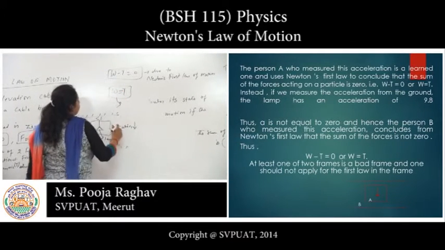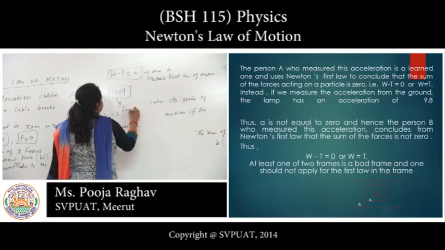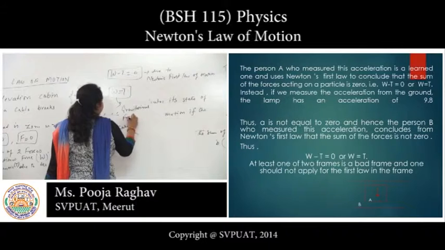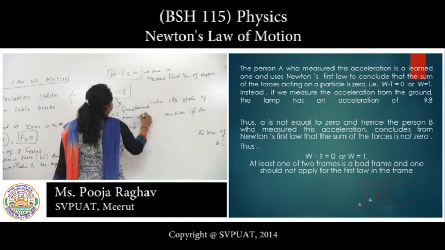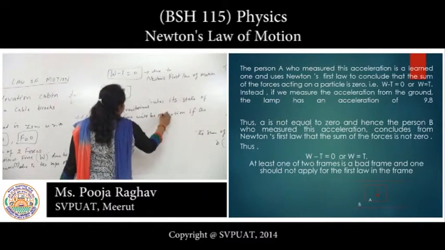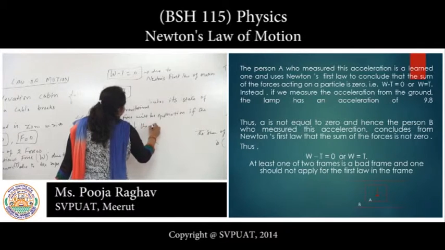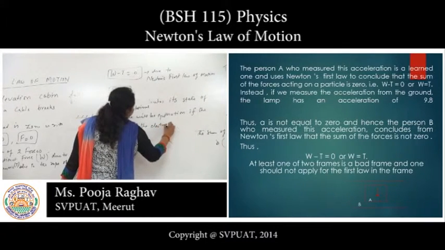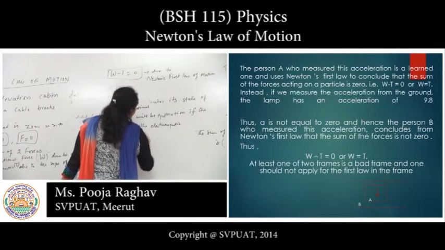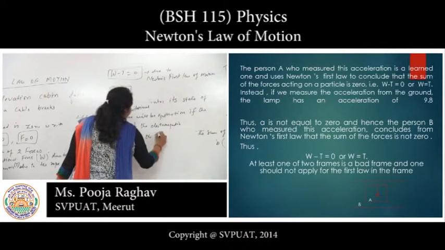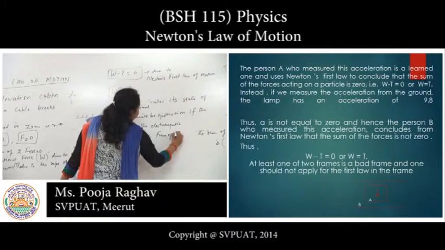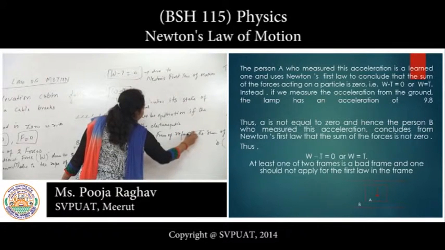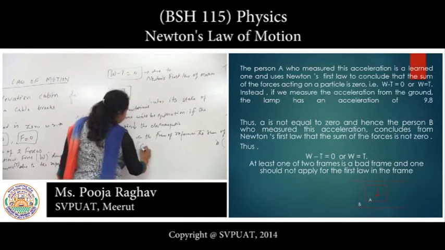Here the conclusion is that the gravitational force will be equal to the electromagnetic force in this frame of reference.